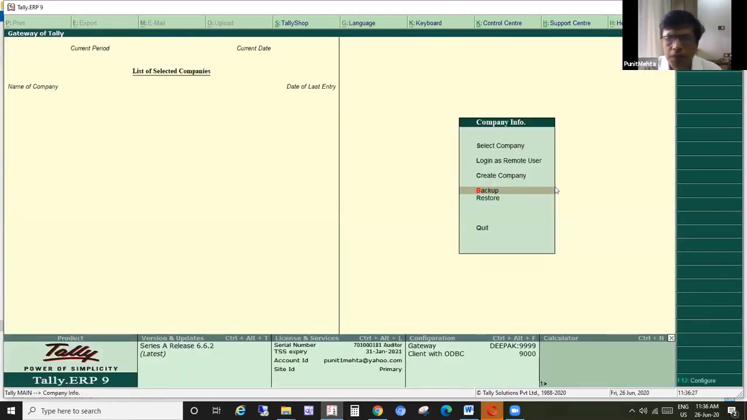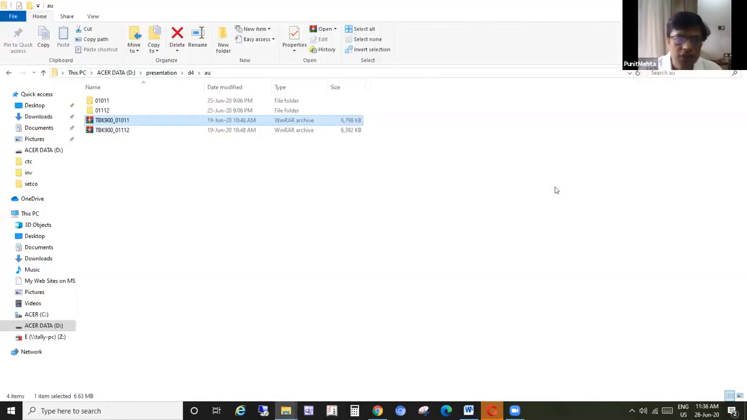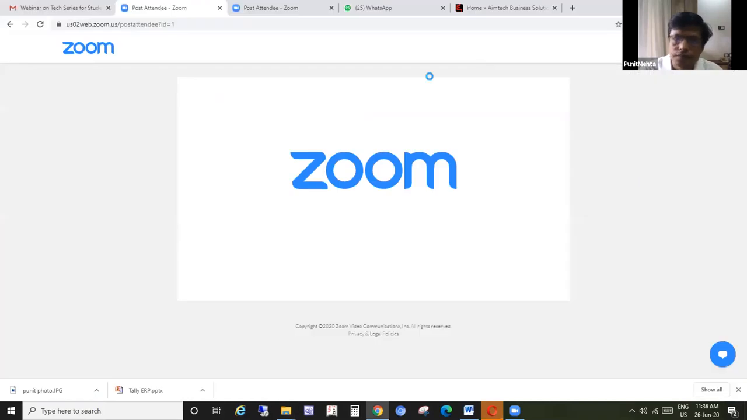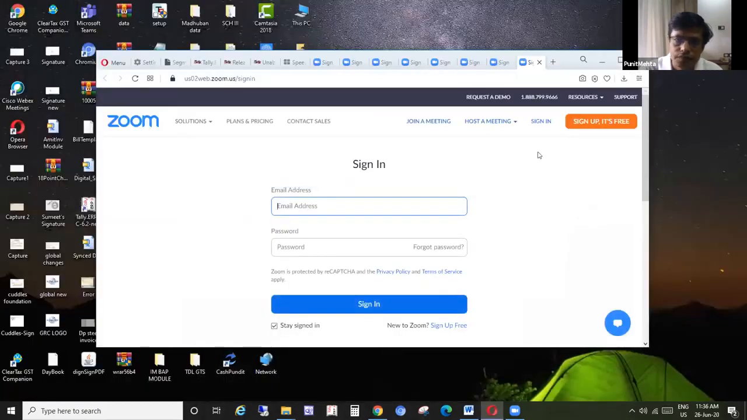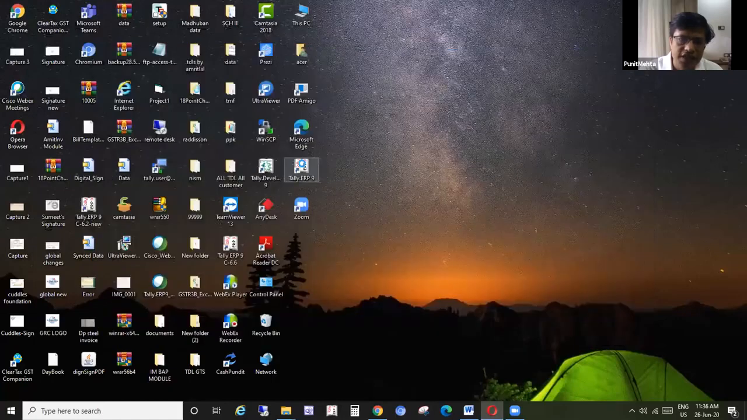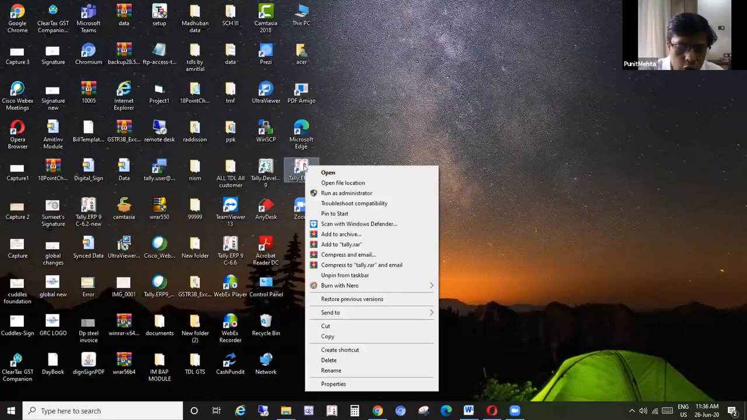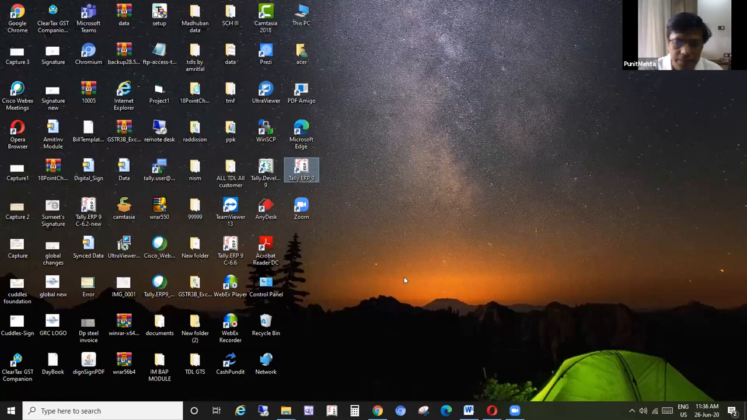Although it is very small, many users forget this particular step of how to take the backup and restore. So we'll start with this. Before this, what happens is that when we start Tally, this is the Tally screen that we want to start. Here what we can do is go to properties and click on shortcut keys. Now it is none.